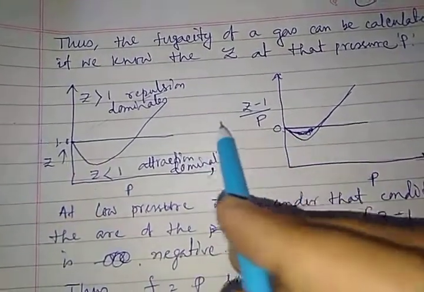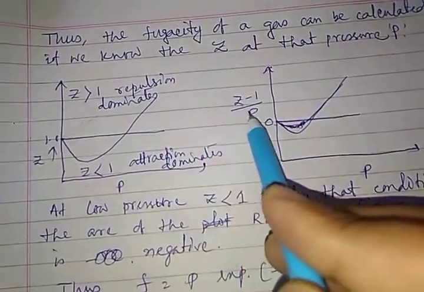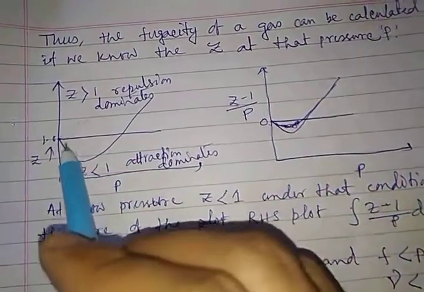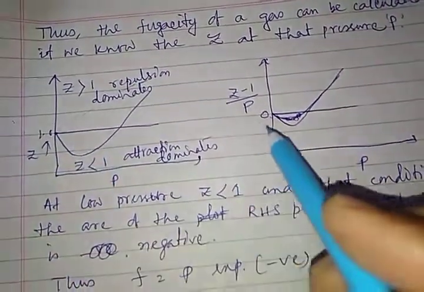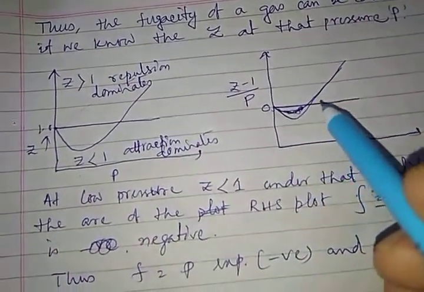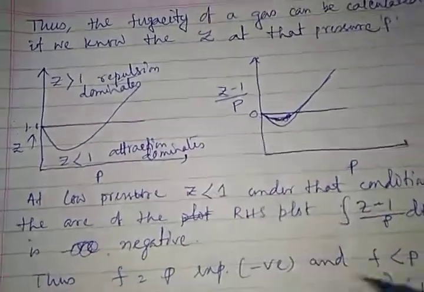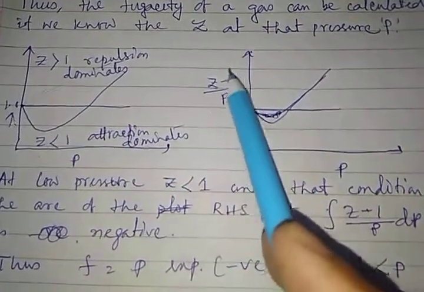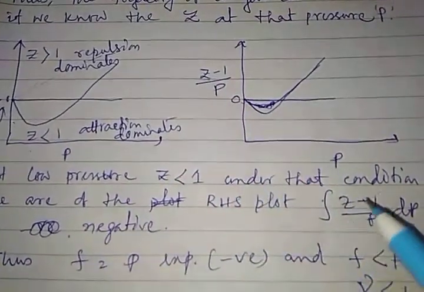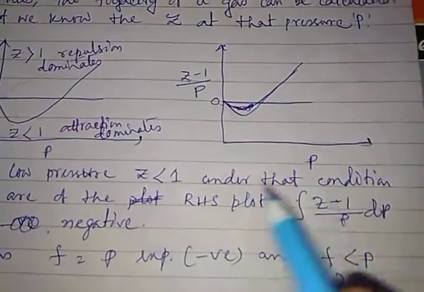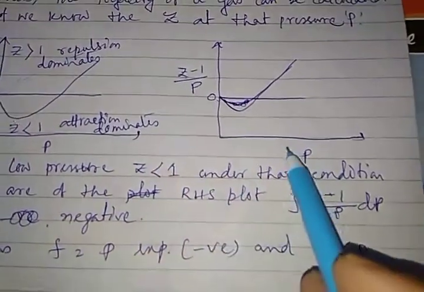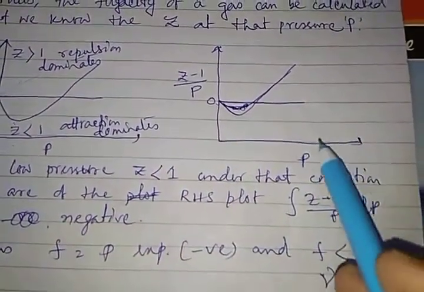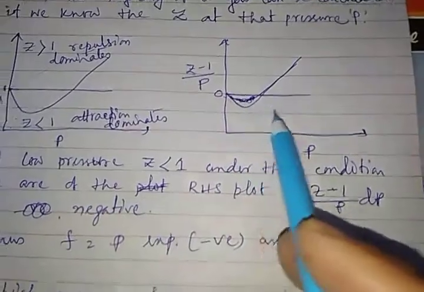Then I can divide this by pressure P. Then the curve nature will remain the same, but the magnitude becomes very small. So I have the quantity which has to be integrated on the y-axis. If I say this is y and this is x, integration y dx is the area under the curve.